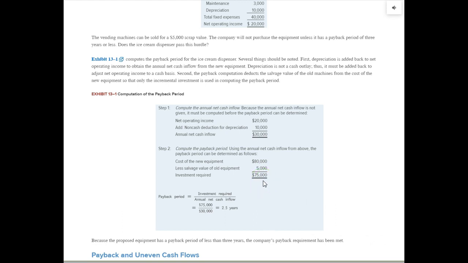So now we've converted net operating income into a cash flow number, and we found our actual net investment, net cash going out the door today to buy the new equipment. Plug the numbers in, 75 divided by the 30, so it takes us 2.5 years to recover this investment. So the payback period is 2.5 years.